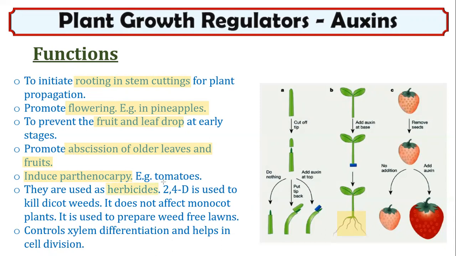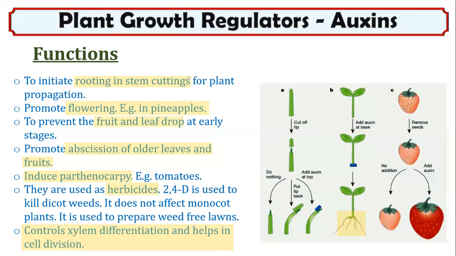2,4-D, that is 2,4-dichlorophenoxyacetic acid, is used to kill dicot weeds and it does not affect monocot plants. Therefore, weed-free lawns can be prepared by the action of 2,4-dichlorophenoxyacetic acid. Weed plants will surely die and the monocot plants or the lawns will stay secure. So auxin also controls xylem differentiation and helps in cell division. So these are the different functions of auxins as per your NCERT. It is given just as statements in a paragraph in your NCERT.